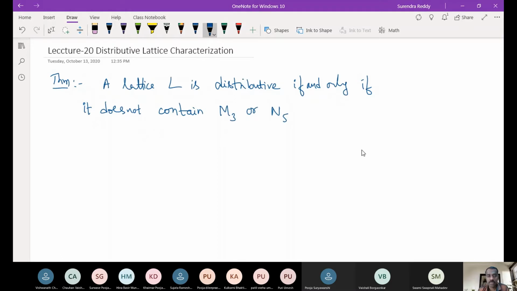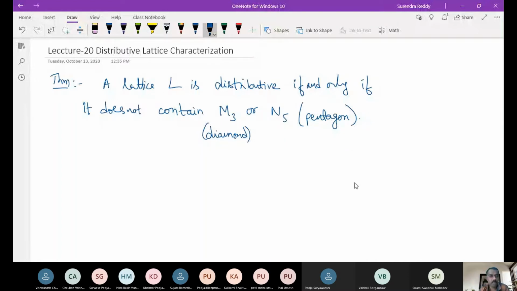So what is M3? This is the diamond lattice, and this is the pentagon, right? So if any one of them is there, then it is not distributive.